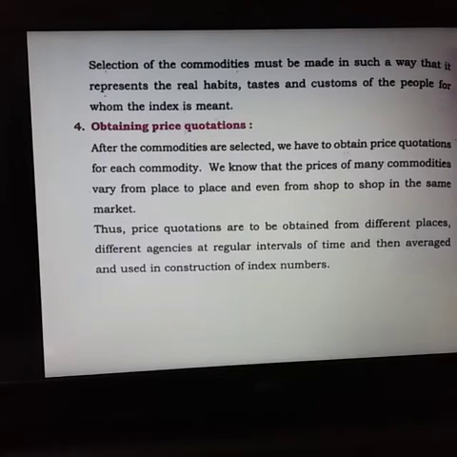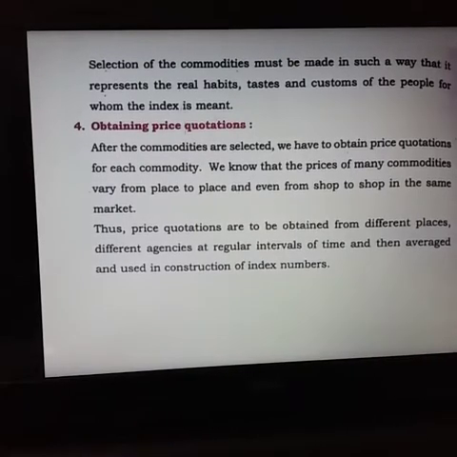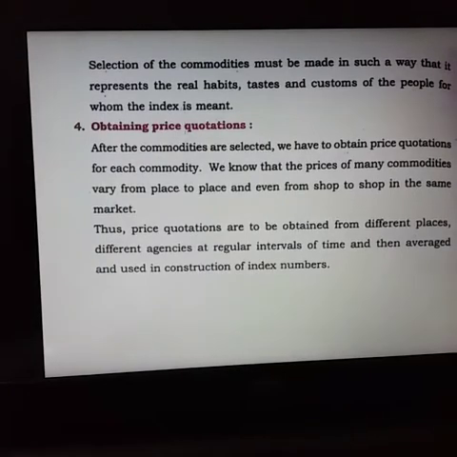The fourth step is obtaining price quotations. After the commodities are selected, we have to obtain price quotations for each commodity. We know that the prices of many commodities vary from place to place and even from shop to shop in the same market. Thus, price quotations are to be obtained from different places, different agencies at regular intervals of time and then averaged and used in the construction of index numbers. So the fourth step is we have to obtain the price quotations.